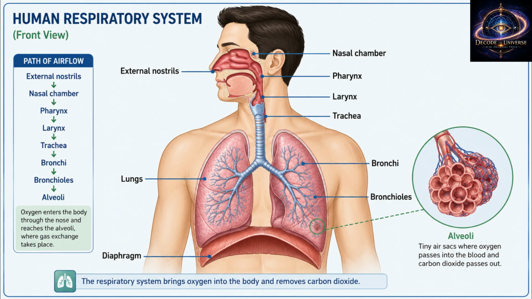2. Respiratory organs in different animals. Different animals breathe in different ways. Sponges, coelenterates and flatworms exchange gases through their body surface by simple diffusion. Earthworms breathe through moist skin. Insects use tracheal tubes. Aquatic animals like fishes use gills. Terrestrial animals like humans use lungs. Frogs can breathe through lungs and also through moist skin.